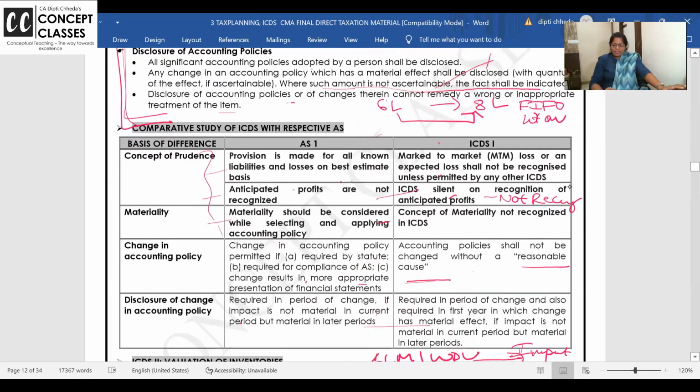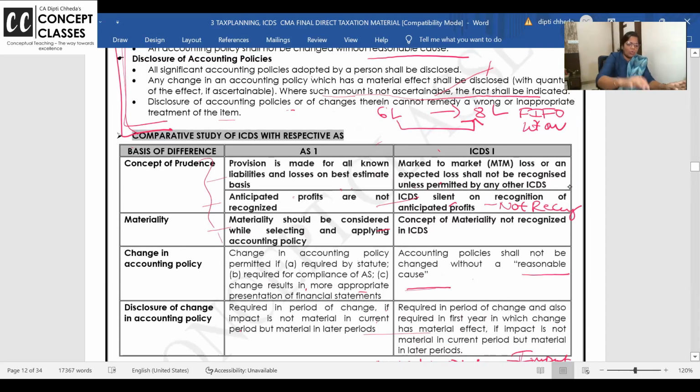Okay. So here your ICDS 1 is over. Is my speed fine? Are my examples clear? Some of you are doing it after a gap. If you feel I have given some example but you could not correlate, please ask me to repeat. Put me a message. Chat box is on. All clear?